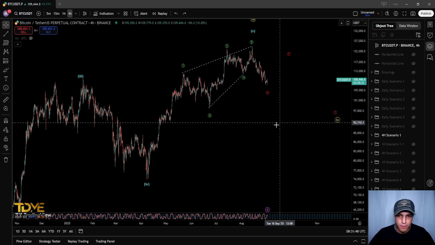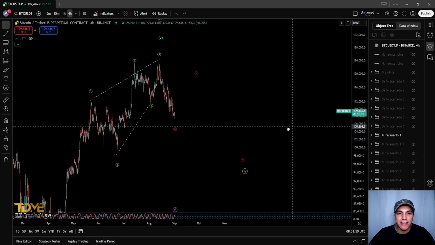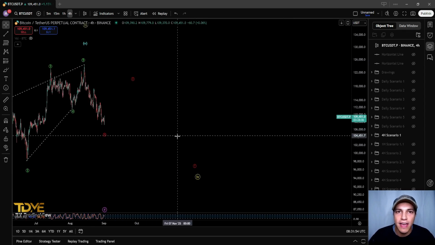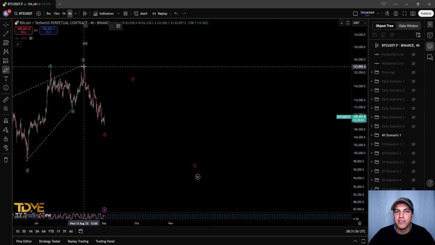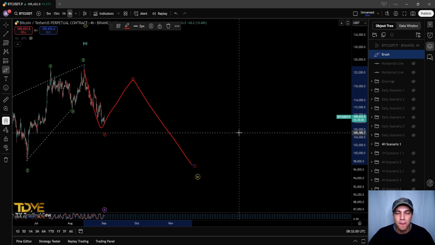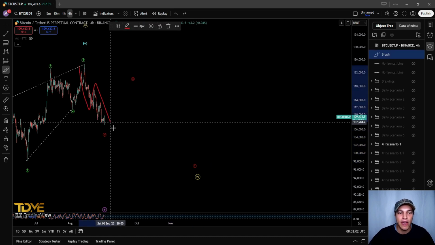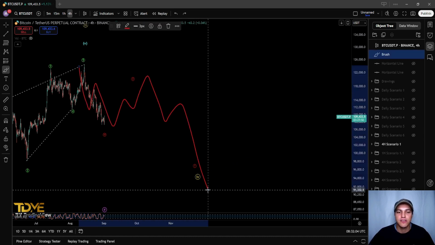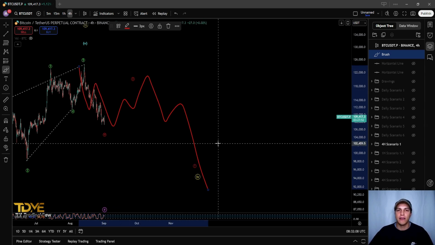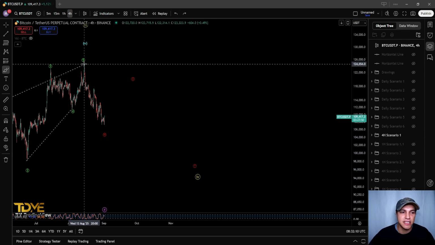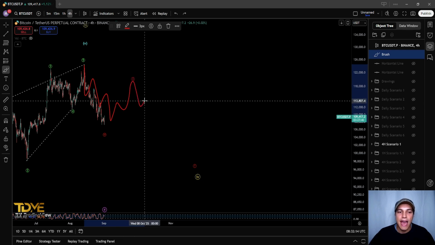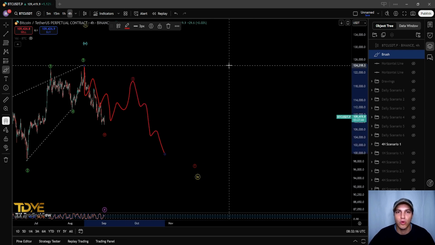So we are at the moment looking at this WXY in the wave 4. What is a WXY? It is a corrective structure, just like a simple A, B, C towards the downside, except in a WXY, every wave is 3 waves, right? 3 waves down, 3 waves up, and 3 waves down. Instead of an ABC, where we have a 5-wave structure down, 3-wave up, and a 5-wave structure towards the downside.